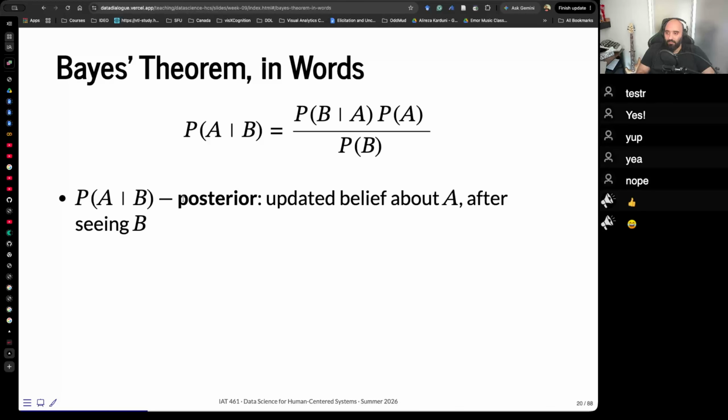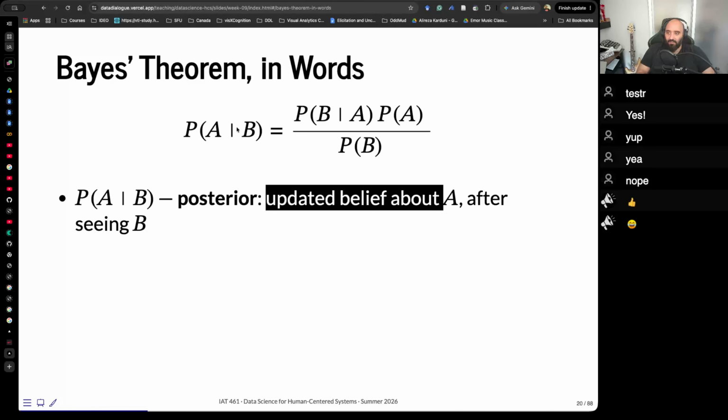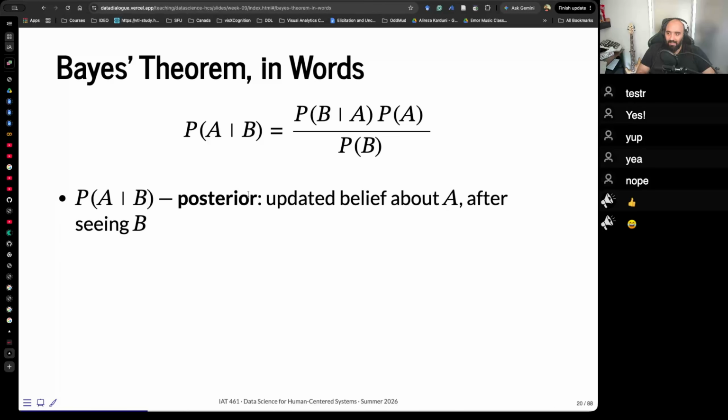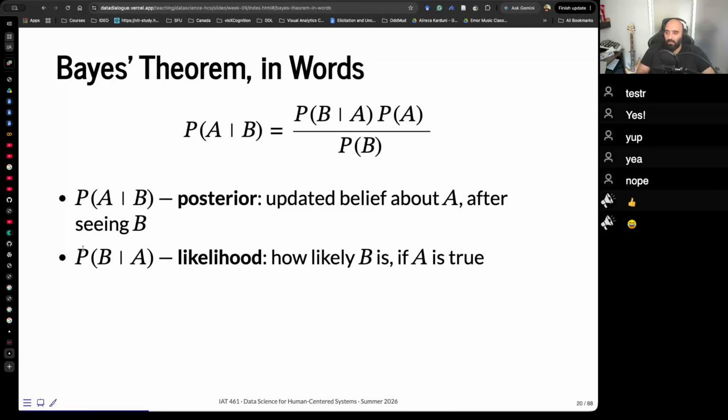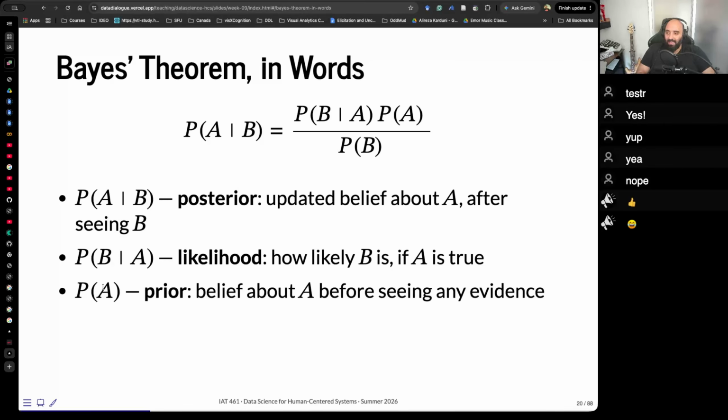This is our posterior probability, probability of A given B. It's our updated belief about A after seeing the data, seeing the evidence. Probability of B given A is our likelihood. How likely is B if A is true? We've seen the example. Probability of A is our prior belief about A before seeing any evidence. And probability of B is the evidence. How likely B is overall.